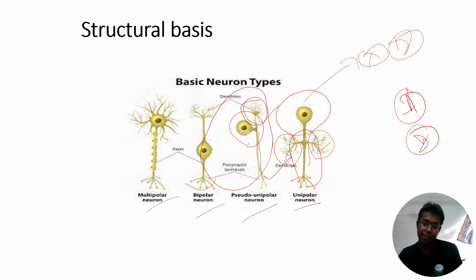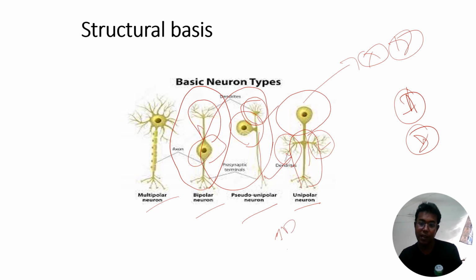Then another, this one is the bipolar neuron. Look, this is the cell body. From the cell body itself, the dendron arises, and one axon is present. So if one dendron and one axon are present, that is called your bipolar. Look, this one is the cell body.